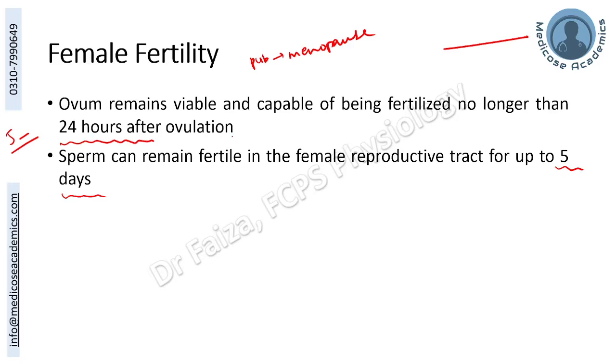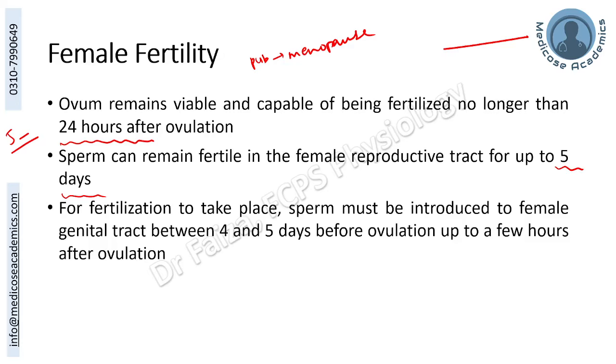But after ovulation, if the sperm entered, it may not be capable of reaching the ovum for fertilization, as it takes 24 to 48 hours by the sperm to reach the ovum in the fallopian tube.